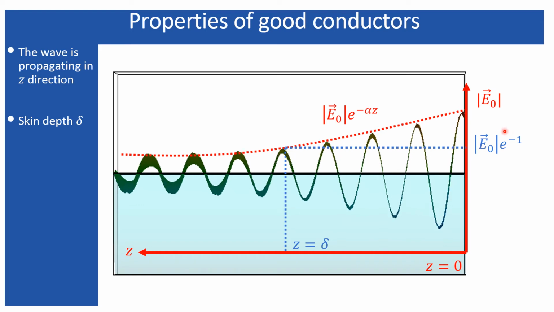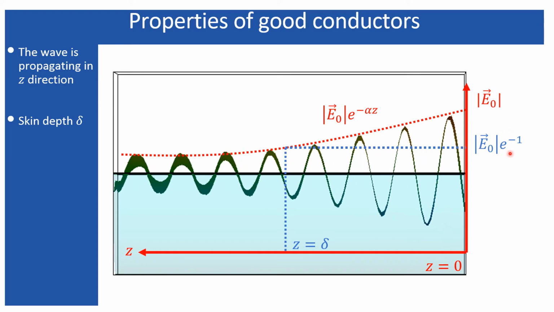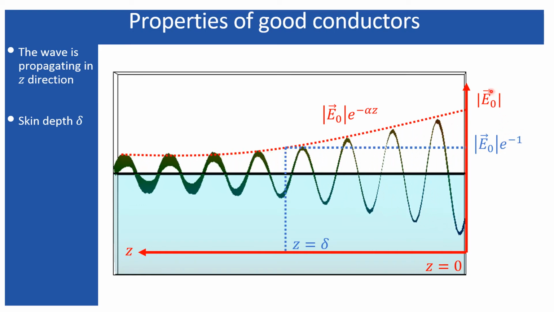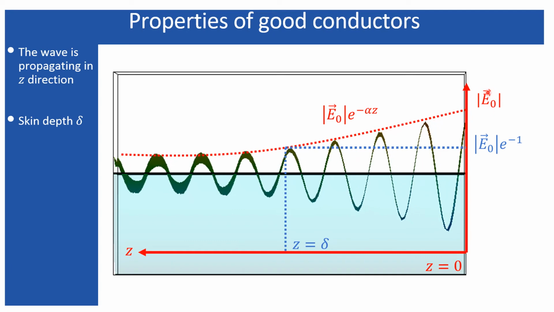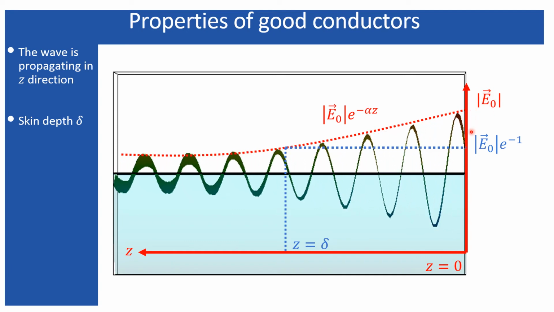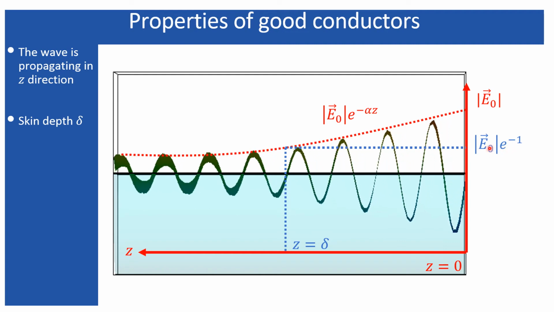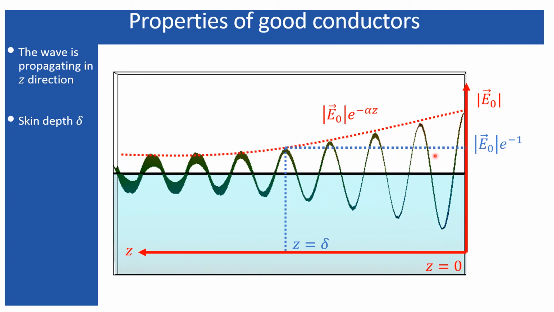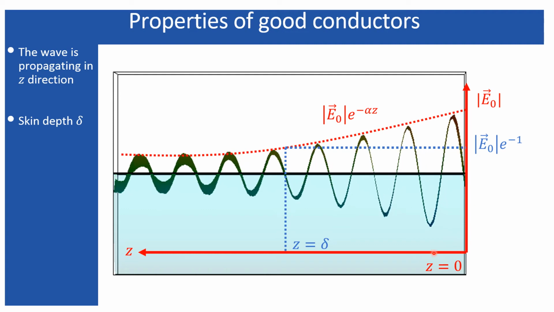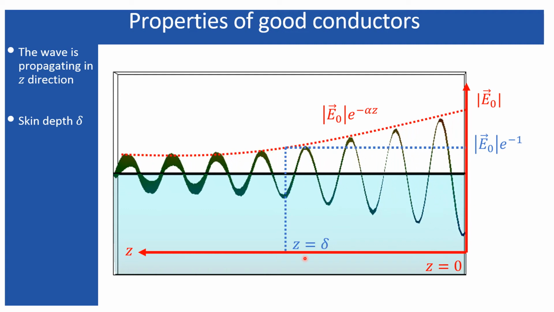So 37% actually appears from this factor e to the power minus 1. It is generally considered that this is the initial magnitude, and it gets reduced by a factor e to the power minus 1 from the initial magnitude as the wave propagates along the particular direction up to a certain distance.